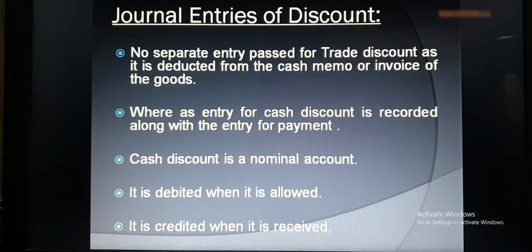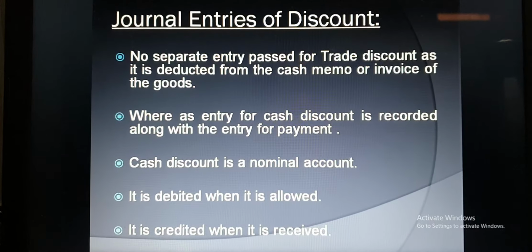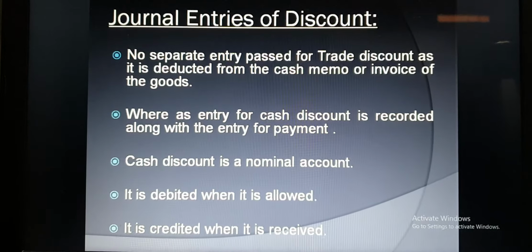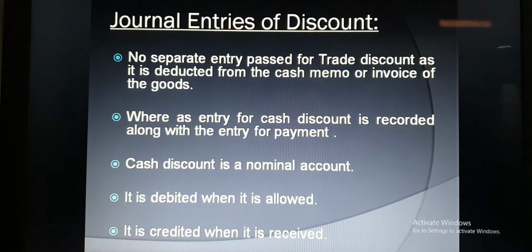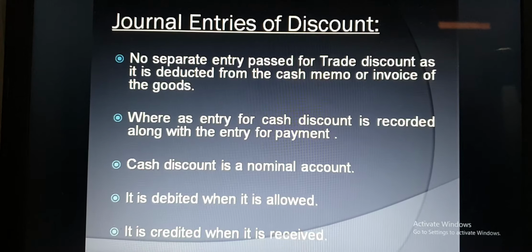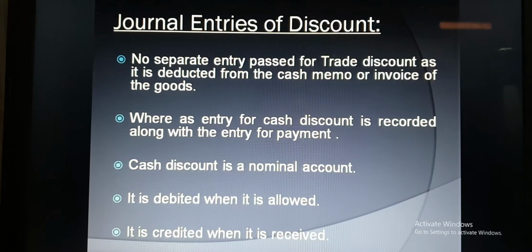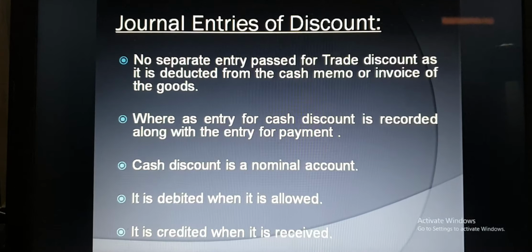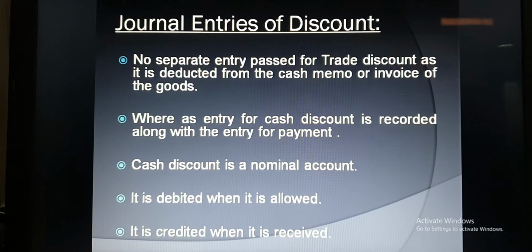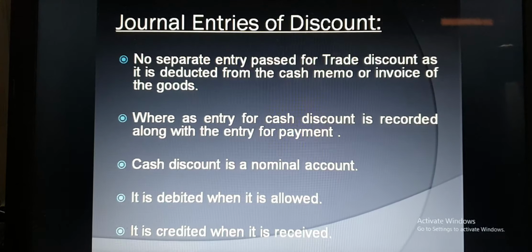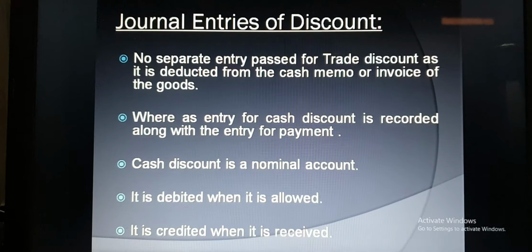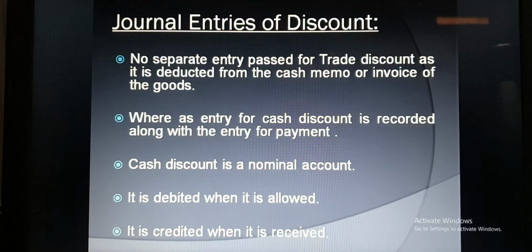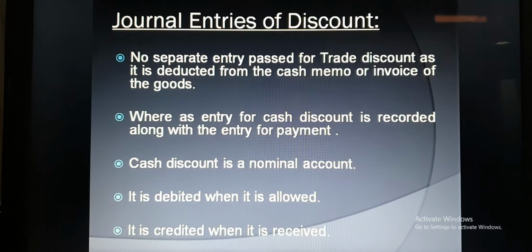So no entry for trade discount is required, but we have to pass the journal entry for cash discount. Cash discount is a nominal account, and as per the nominal account rule, debit all expenses and losses, credit all income and gain. So if we allow any discount, it is considered discount allowed, and it is an expense and loss for a businessman. So it will be debited when it is allowed. Similarly, when we receive discount, it will be credited. Why? Because it is considered our income and gain.